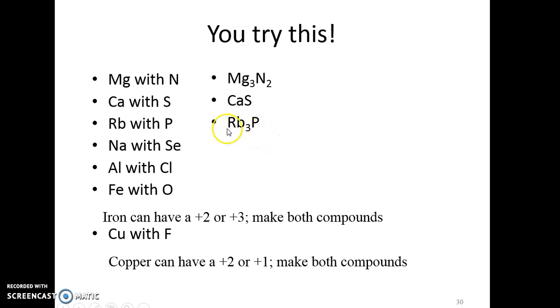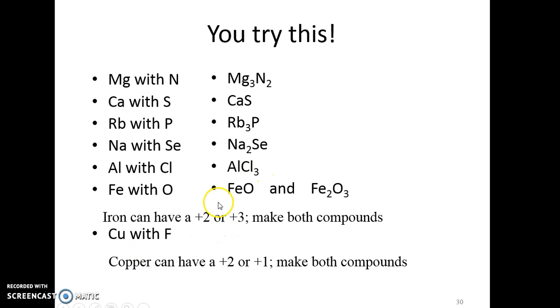Rubidium with phosphorus, because rubidium has a positive 1 charge and phosphorus a negative 3 charge, rubidium has to have a subscript of 3. Sodium with selenium, a positive 1 with a negative 2 gives you this formula. And aluminum chloride is a positive 3 on aluminum and negative 1 on chlorine, so there must be 3 chlorines.